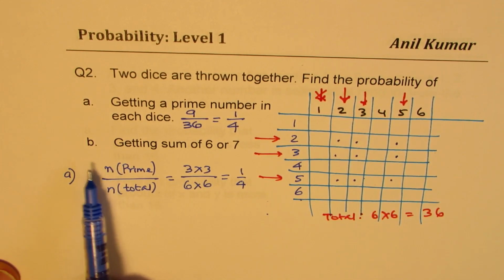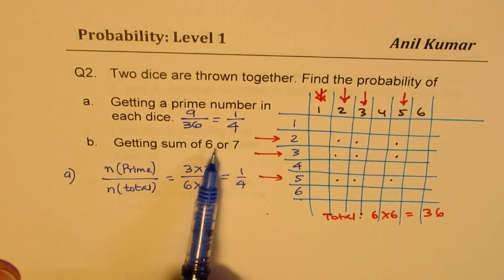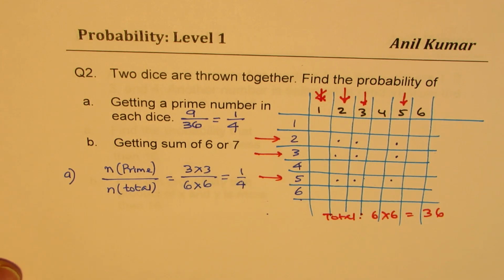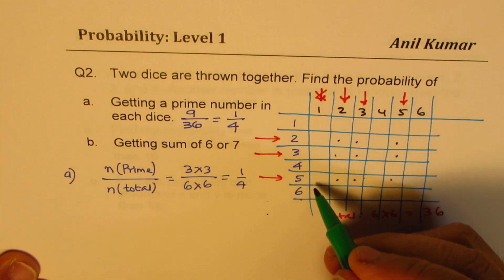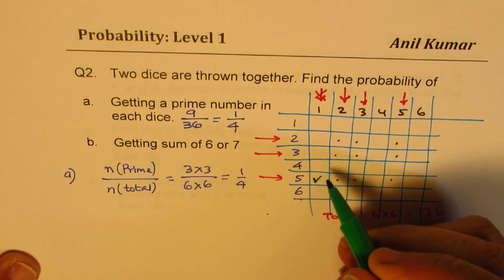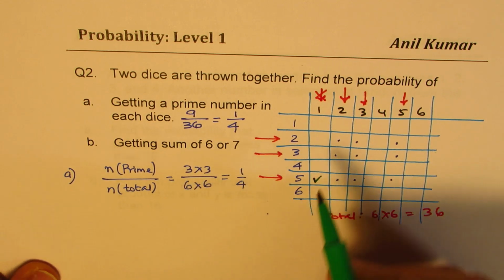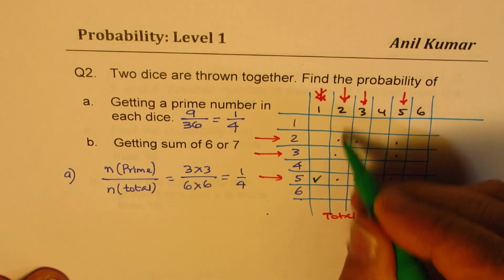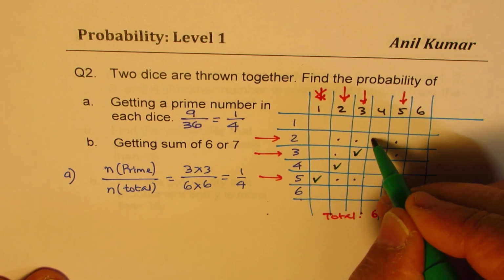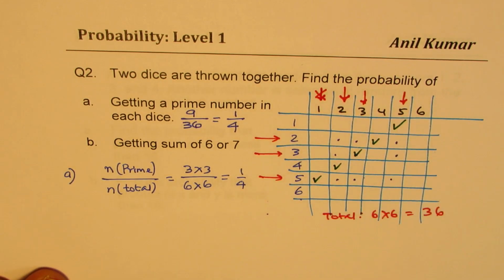The next question is getting a sum of 6 or 7. What are the places where you get a sum of 6 or 7? If you take 1 and add 5, you get 6. Let's do 6 first, and then we'll do 7. With 2, you see a pattern: with 2 you get 4, with 3, with 4, and with 5. So these are your 6s, correct?